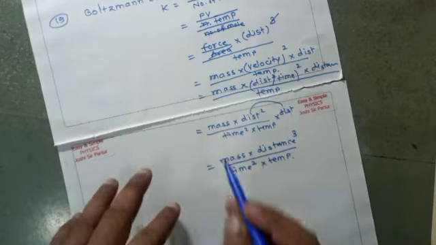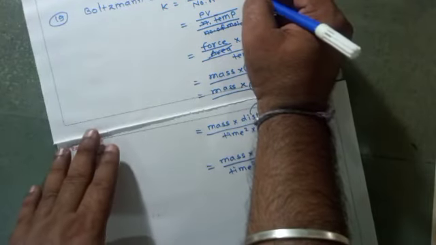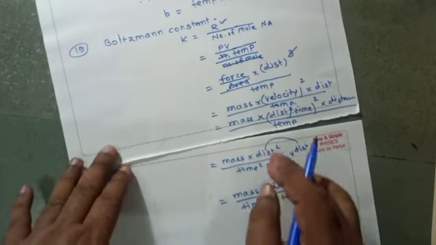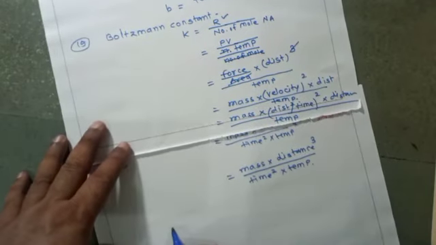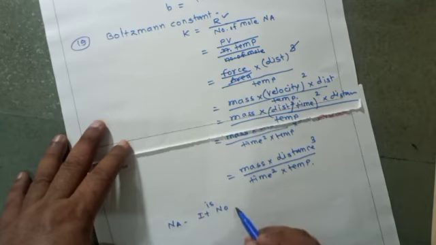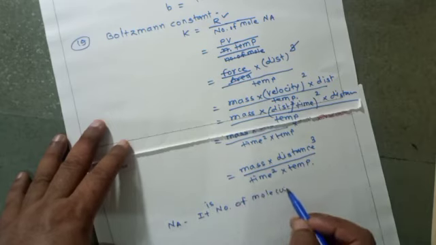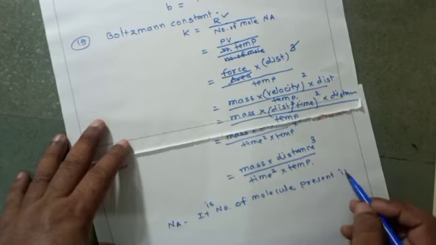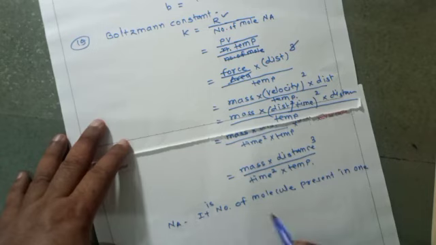Here the number of mole is also called Avogadro's number, that is Na. What is meant by Avogadro's number? It is the number of molecules present in 1 mole of any substance.